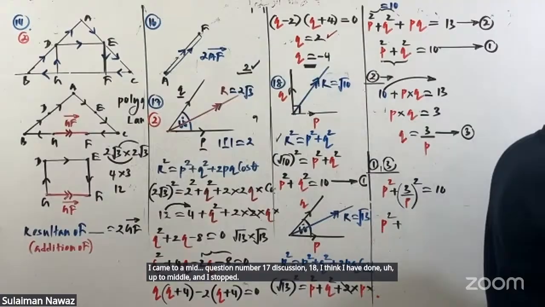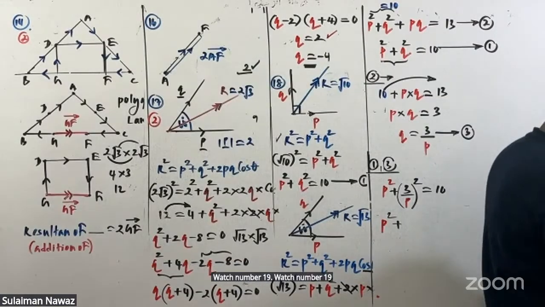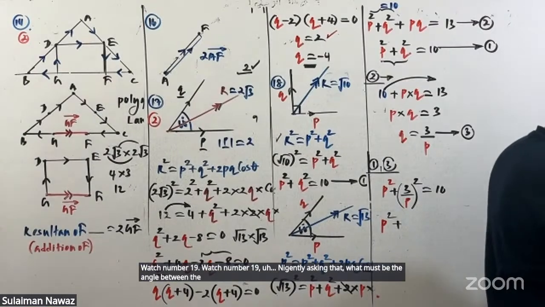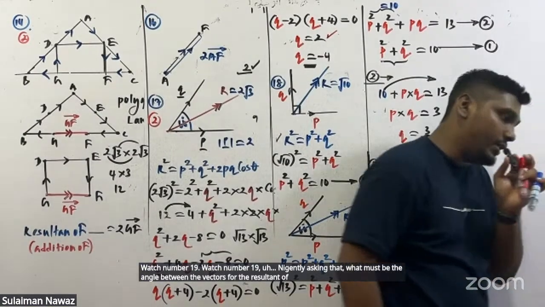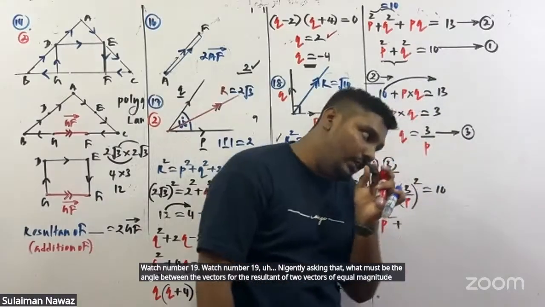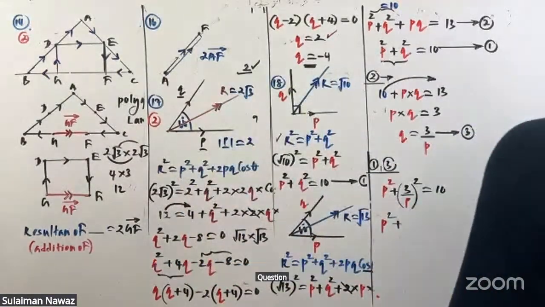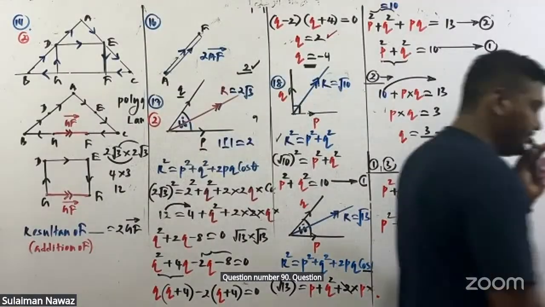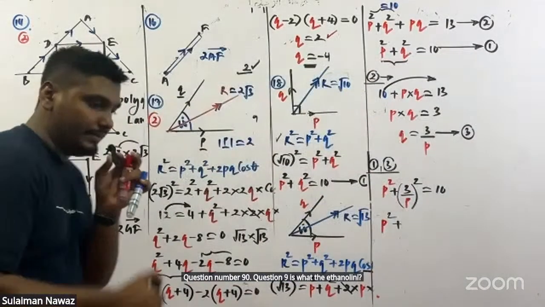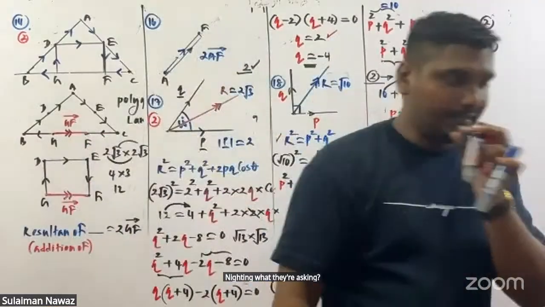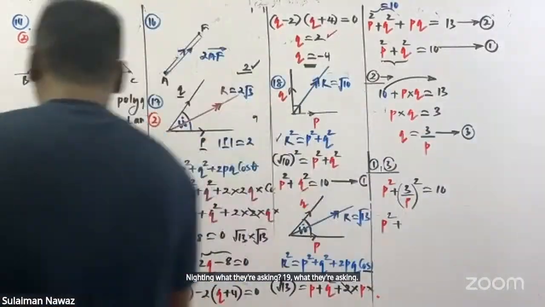Question number 19. They're asking what must be the angle between two vectors of equal magnitude for the resultant to be equal to the magnitude of that vector. Question number 19, what are they asking?